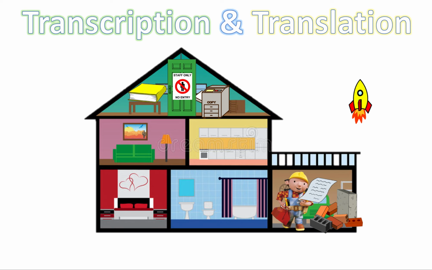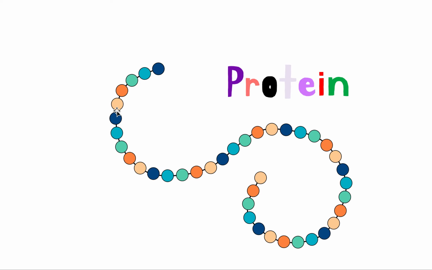One of the most important molecules in our body is called proteins. They are made up of amino acids. Basically, proteins are a long chain of amino acids. Now we have around 20 different types of amino acids in our body. Depending on the order that we put these amino acids, that will give us a different protein. And also depending on how long we decide to make this protein, that will also influence the type of protein we have. So we can have many types of proteins depending on the structure we give them.